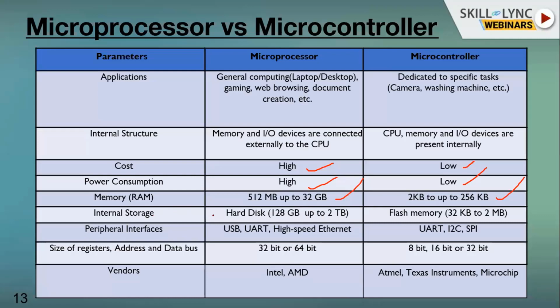And this is another one. Memory always differentiates a lot. Okay, internal memory: here you have memories in terabytes. Here you have in MBs only, and that too not in hundreds, 2 MB, 3 MB, 5 MB. Okay, and peripherals: USB, UART, kind of high speed Ethernet. All these are the peripherals supported by your microprocessor. And here you have onboard peripherals like SPI, I2C, UART, onboard peripherals, and registers.